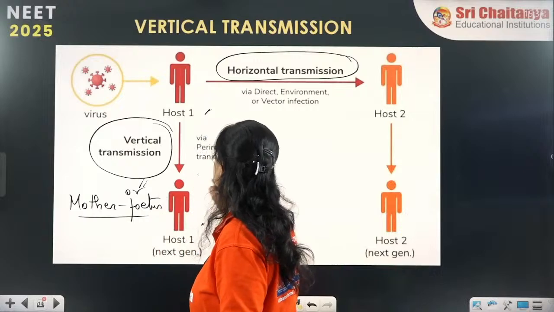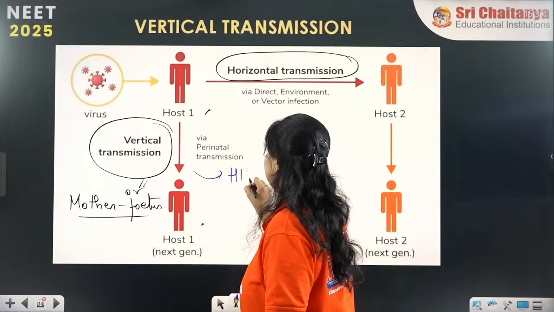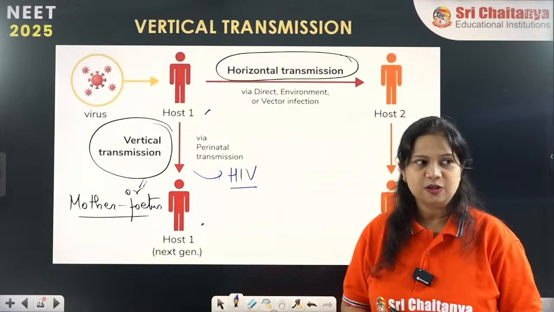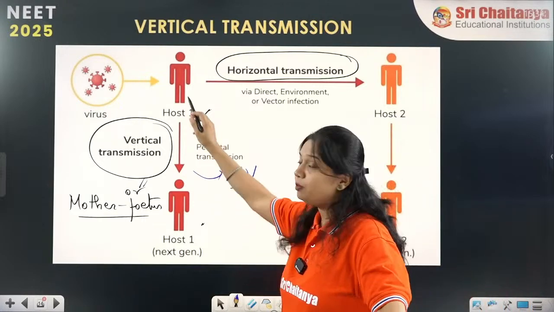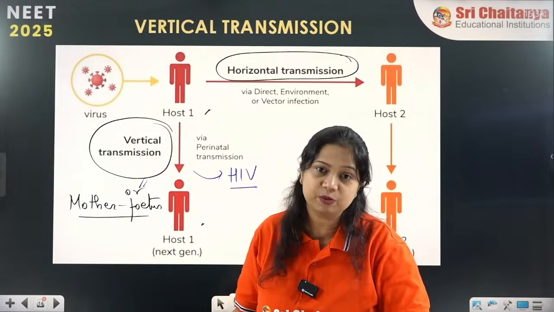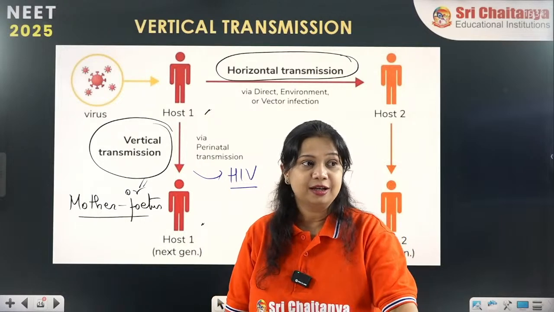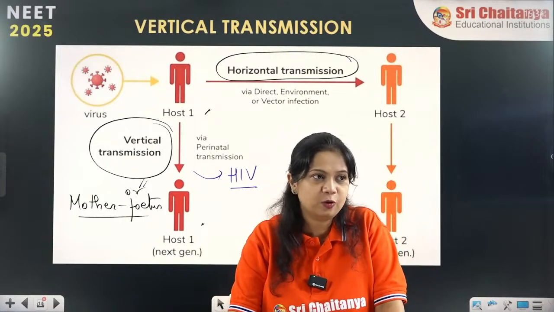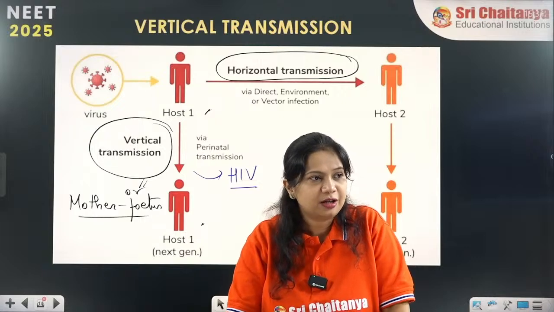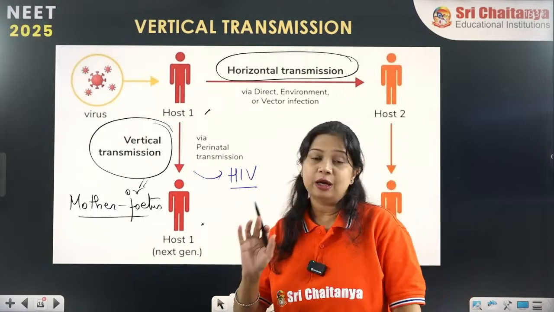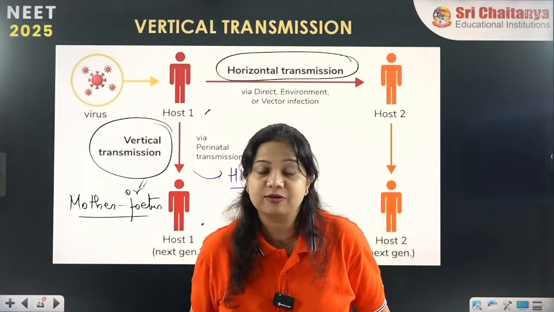Okay, I'll tell you the answer. HIV. HIV gets transmitted from mother to fetus. Yes, HIV shows vertical transmission. Other than that, there are many, like syphilis. Yes, AIDS. Who has answered this? Penchal. Very good. Yes, you are right. AIDS or HIV is one of the most crucial examples of vertical transmission.